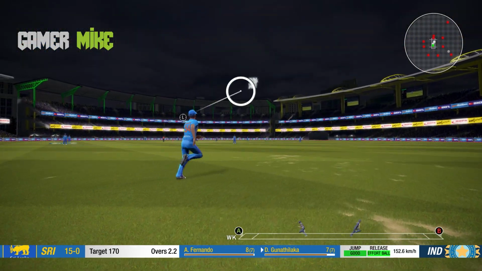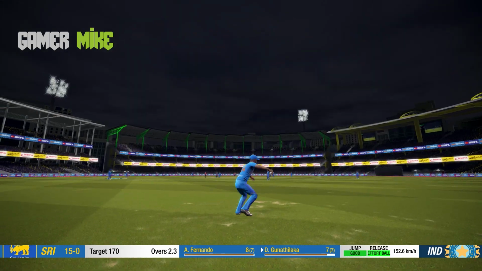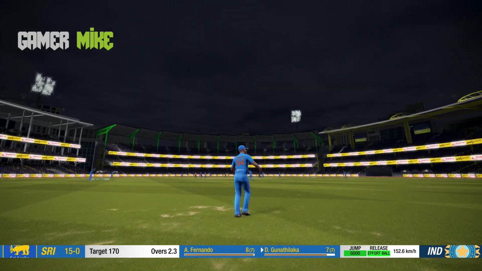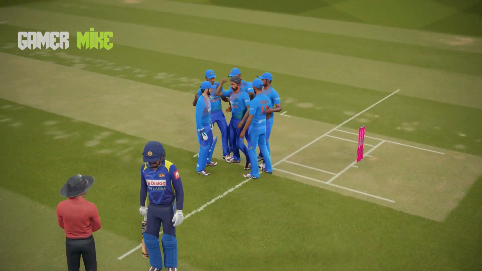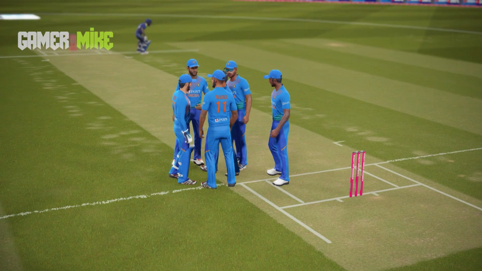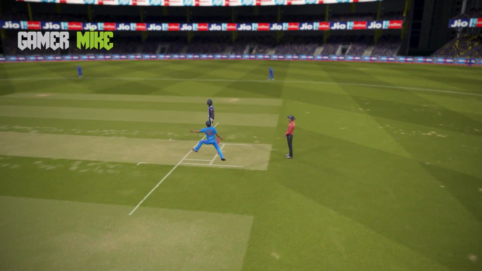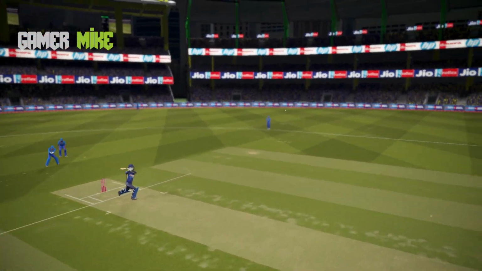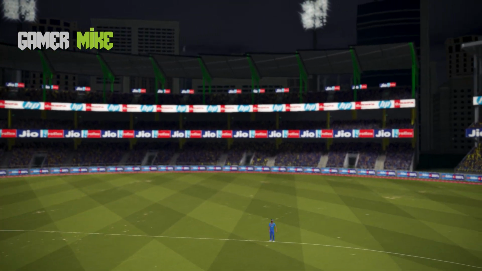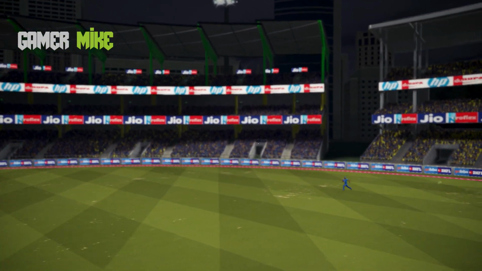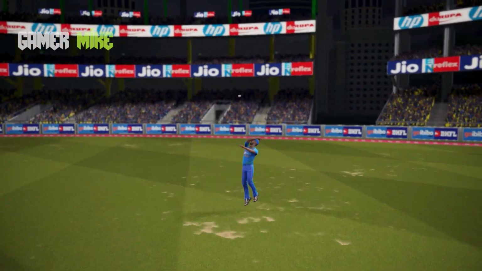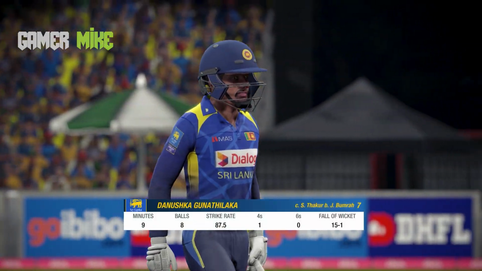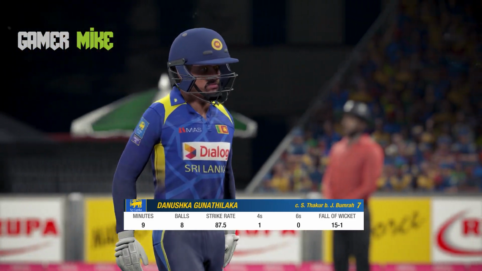And now he changes line and length. There's a man coming towards it in the deep extra cover, and yeah, he gets to it. Safe hands from Shardul Thakur. He takes a catch, and that's the first wicket. They got the breakthrough early for India, and they have struck through Bumrah. What a comeback from this man. He got injured in September, and now he made his comeback, and he has given India the first wicket. Danushka Gunatilaka has to depart early, and he scored 7.